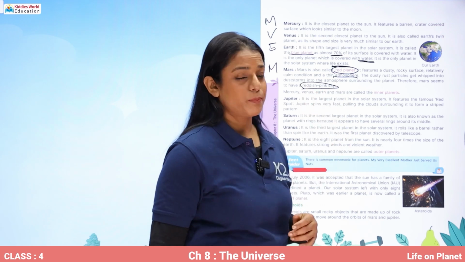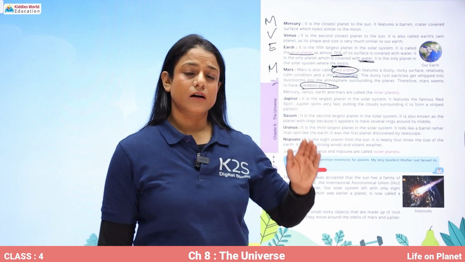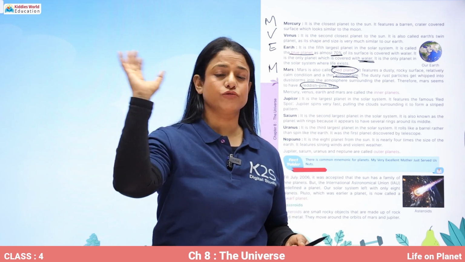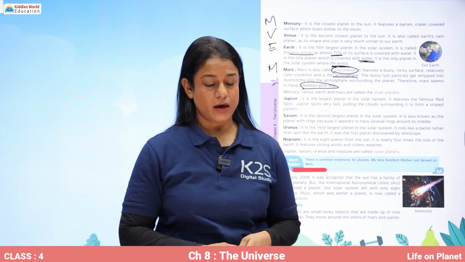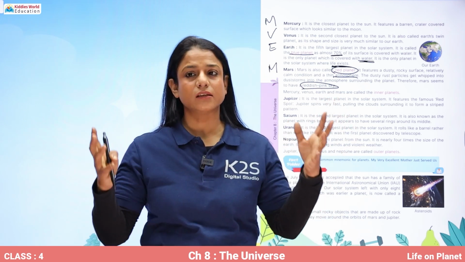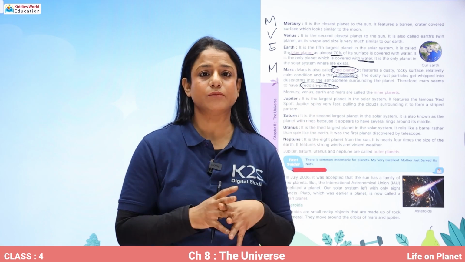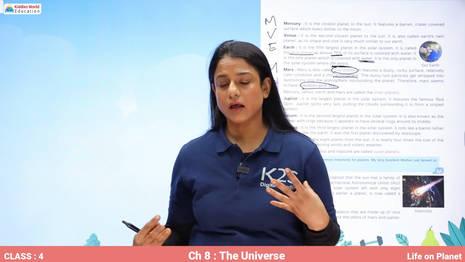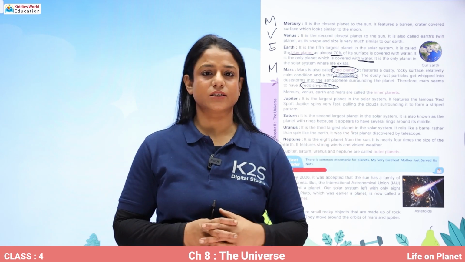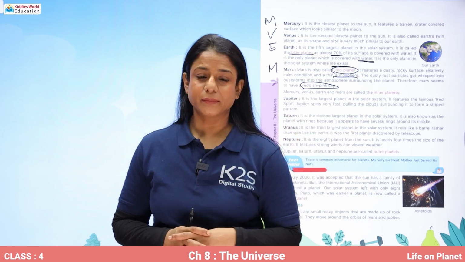So the sky seems reddish pink in color, and that's why Mars is called the red planet.